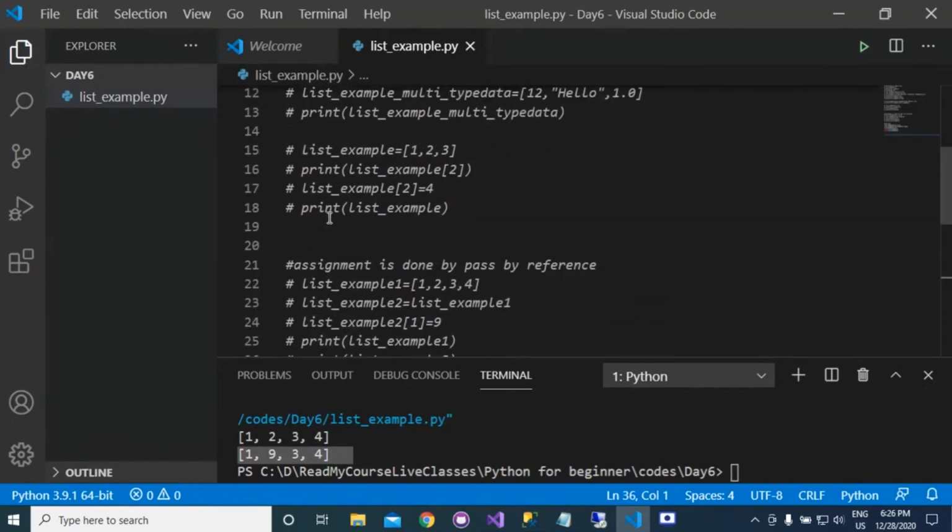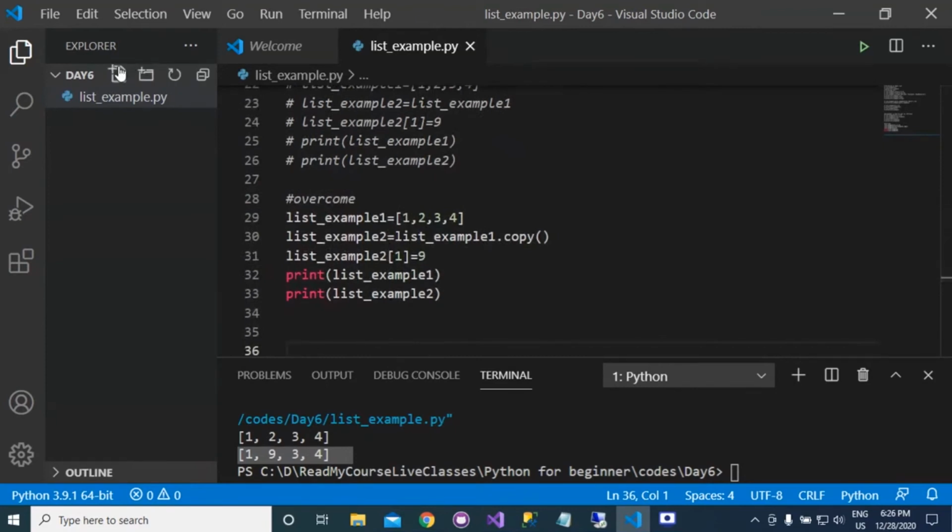Here I have given you the example of indexing. So we will be practicing indexing first.